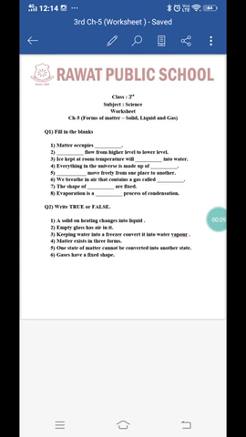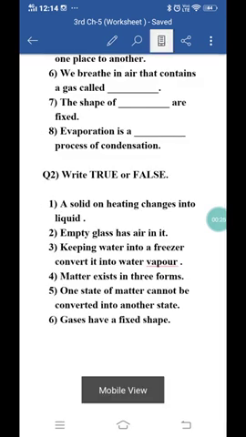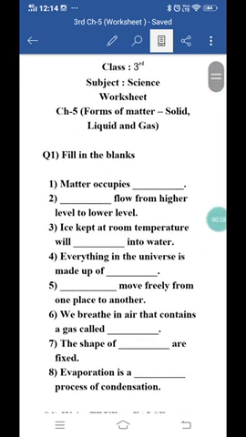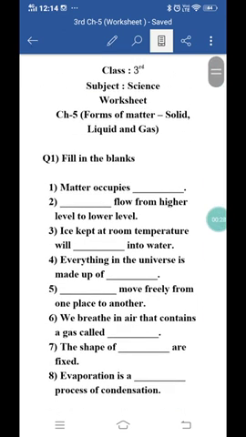Today in this video we will do the worksheet of chapter number 5, forms of matter: solid, liquid and gas. As you know that we have completed the explanation of the chapter, so today I am explaining to you the questions of the worksheet. So let's start. First question is fill in the blanks. So we have to fill in the blanks with the suitable words.